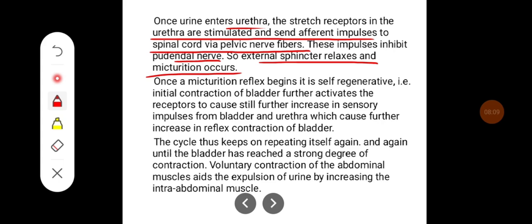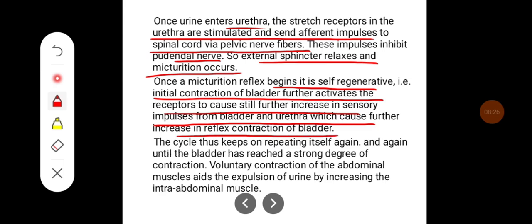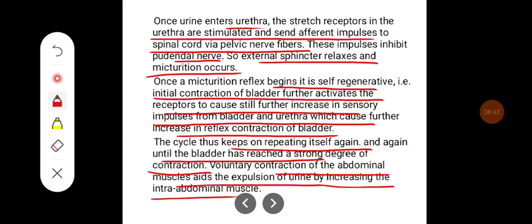Once the micturition reflex begins, it is self-regenerative, that is, initial contraction of the bladder further activates the receptors to cause still further increase in sensory impulses from the bladder and urethra, which cause further increase in reflex contraction of the bladder. The cycle keeps on repeating itself again and again until the bladder has reached a strong degree of contraction. The voluntary contraction of abdominal muscles aids the expulsion of urine by increasing the intra-abdominal pressure.